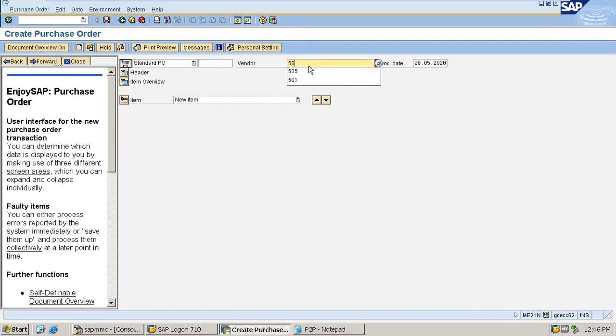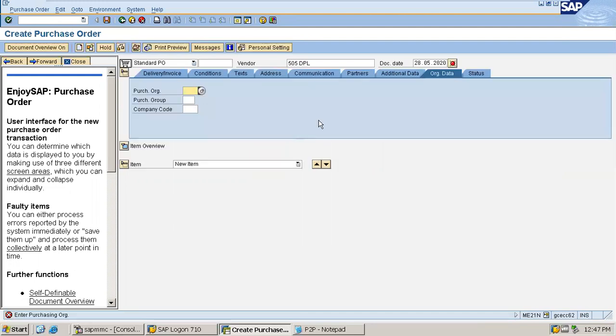Vendor, I have to give my vendor here, and that is this. Now I'm going to the header option. Here I'll be giving my organization details. Now you all know how to configure the cycle. The basic configurations are there, like creating purchase organization, creating purchase group. Now I'm in the organization data. Under the header tab, I'll be giving the purchase organization, purchase group, and obviously the company code. It's done.